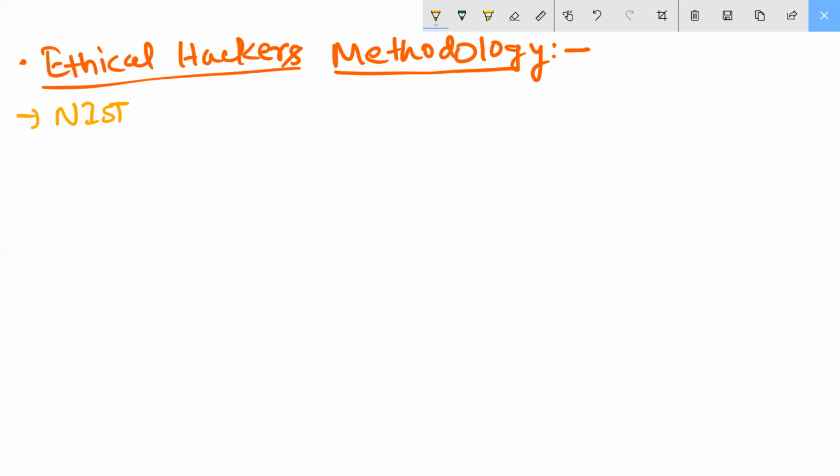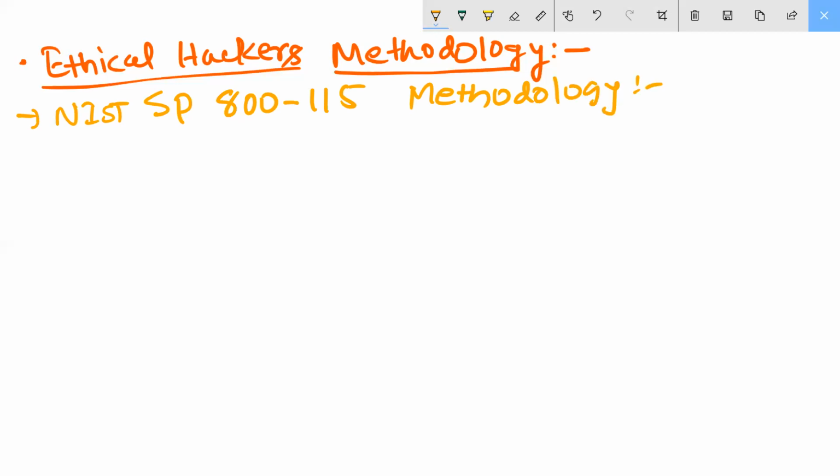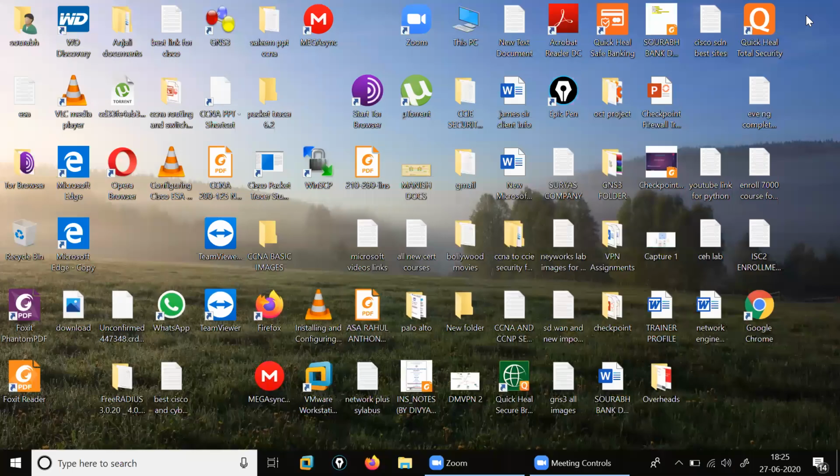NIST SP 800-115 methodology gives you information inside that, with four tiers. If you want to check, I'm giving you. Just a minute, let me show you on Google.